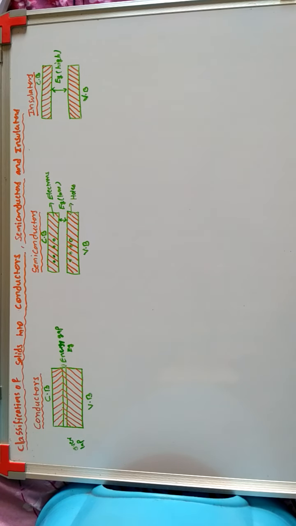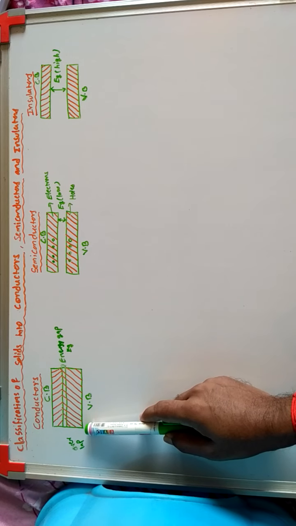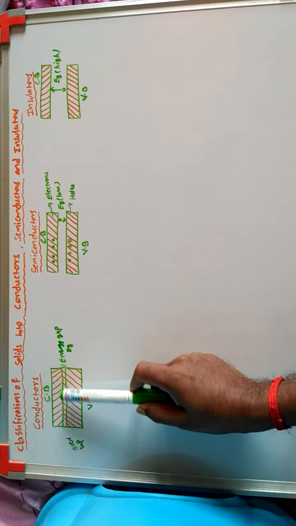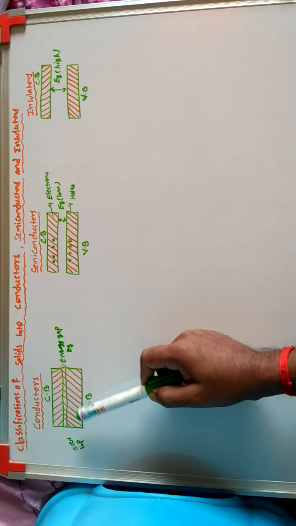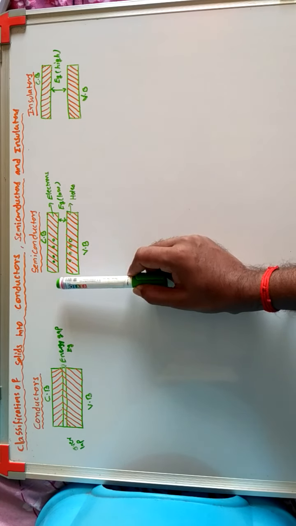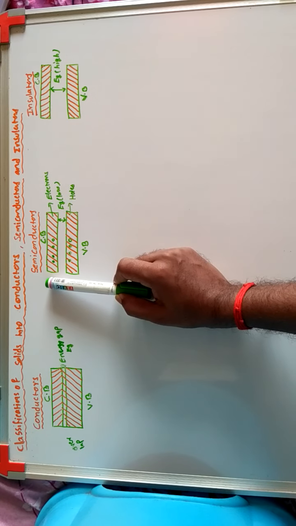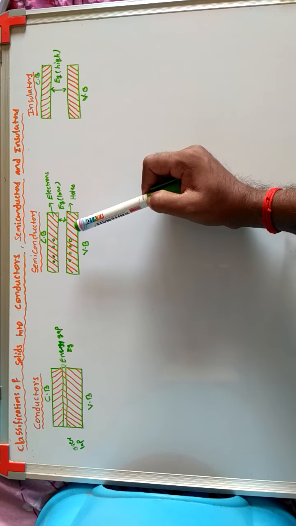Next concept is classification of solids into conductors, semiconductors and insulators. First, conductors. These have two bands. Below is the valence band, above is the conduction band. Between them is the energy gap. In conductors, both bands are overlapped. Next, the semiconductor. This one is the valence band, this one is the conduction band, having some gap. This is the energy gap.